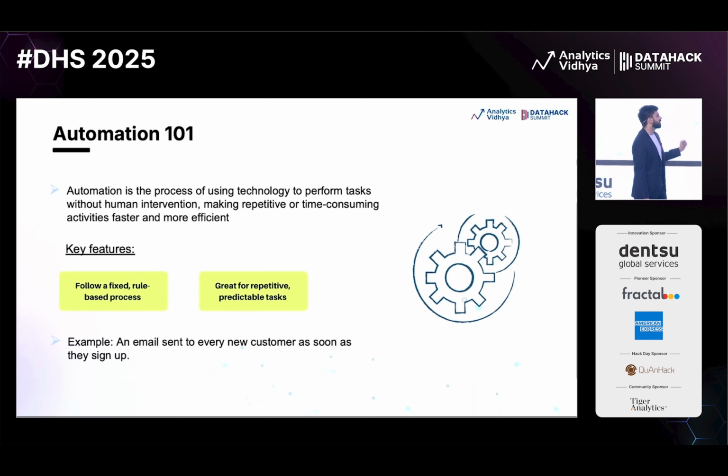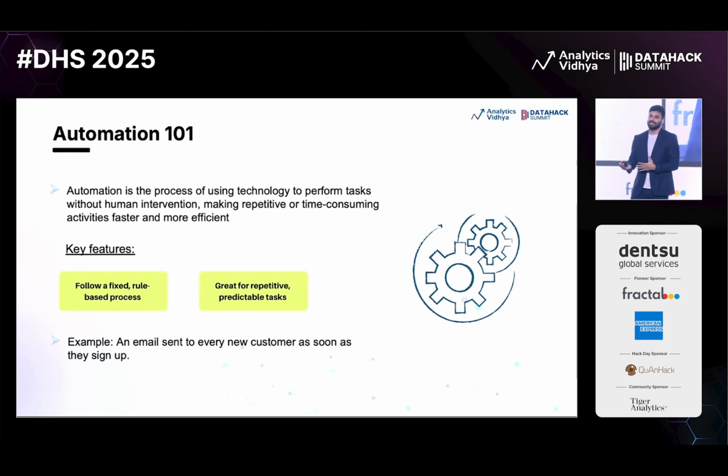So next, as you can see, automation 101. How many of you have an idea about automation or say are afraid of automation? Can I have a quick hands up? Afraid of automation? Great. How many of you have an idea about what exactly automation is? Yeah, a lot more, which makes sense. So a pretty good one-line definition is written. Automation is the process of using technology to perform tasks without human intervention.